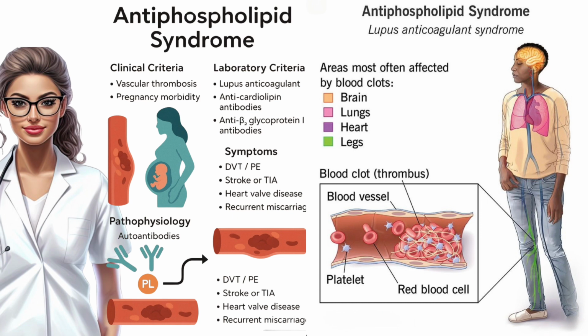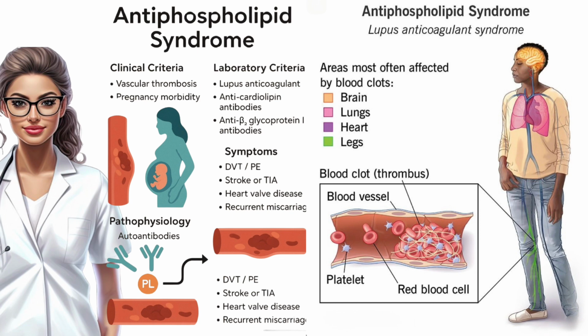2. DOACs warning. Direct oral anticoagulants, or DOACs like rivaroxaban, are not recommended for high-risk APS, especially triple-positive profiles, because they've shown more arterial events in trials. Warfarin remains the preferred choice.